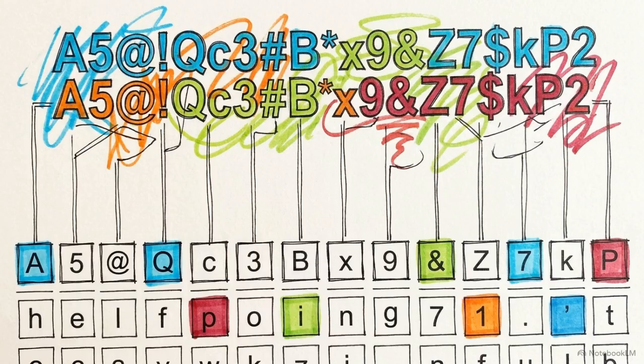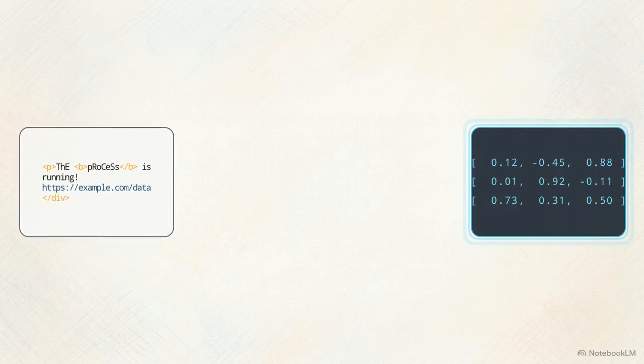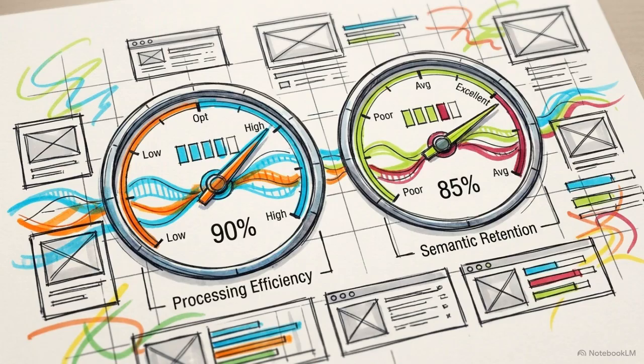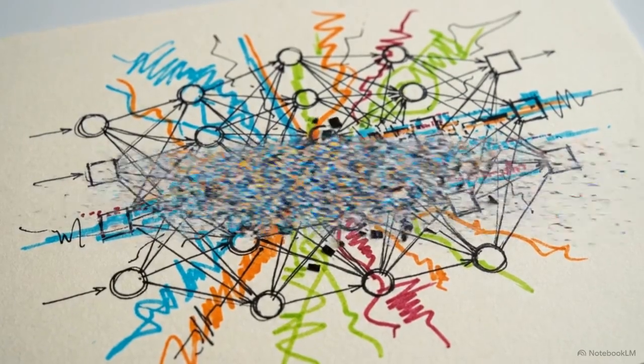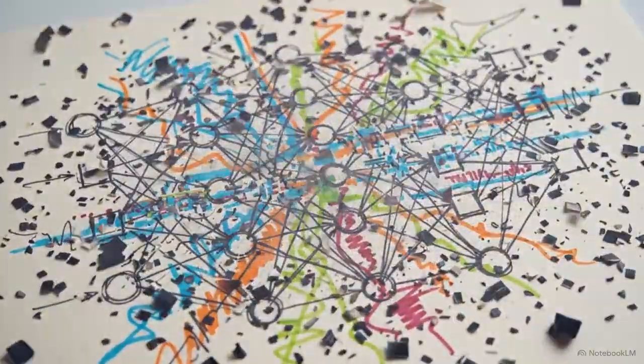The objective is to force chaotic string sequences into standardized, discrete mathematical units. We see that translation gap here: a raw HTML string with tags, inconsistent casing, and a URL sitting opposite a structured numerical tensor matrix. To cross this gap, the pipeline deploys a multi-step algorithm. It slices text, reduces morphological variance, and extracts syntactic metadata. Every step in this pipeline forces an engineering trade-off between maximizing computational efficiency and preserving critical semantic meaning. Without this rigid structural translation, downstream neural network models would process pure noise, rendering advanced AI calculations impossible.